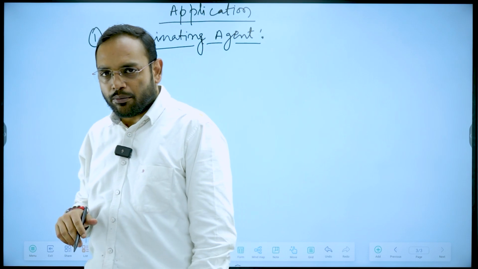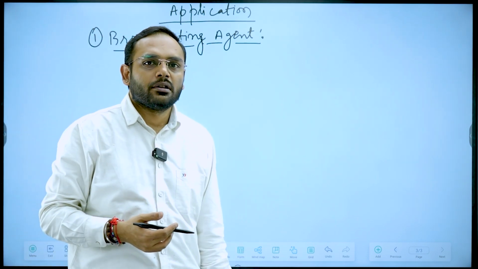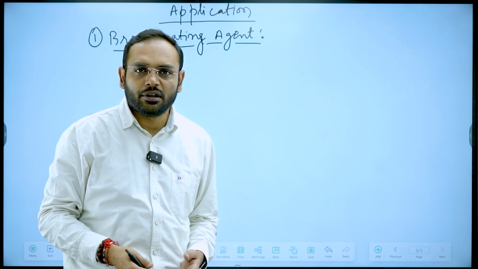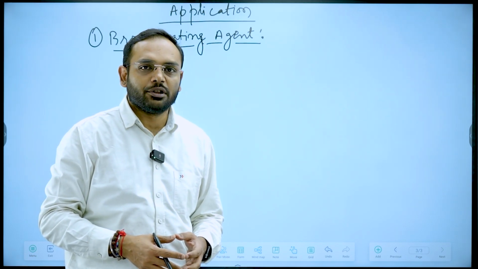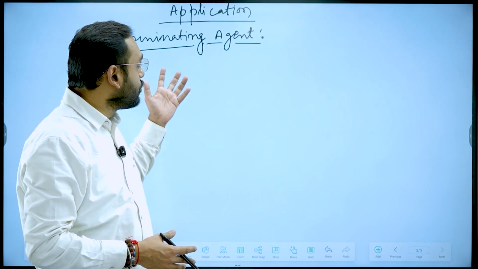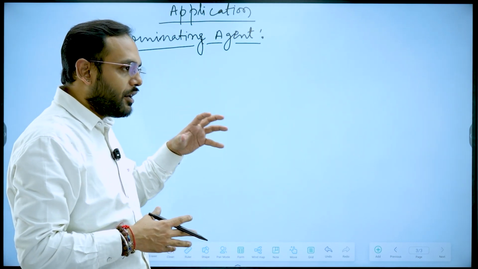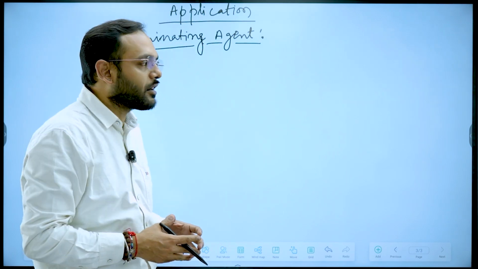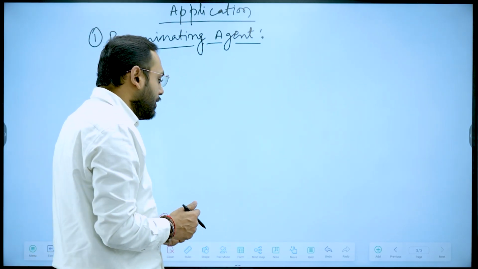Now, if I am trying to brominate anything, the simple way is to treat it with bromine itself. What is the problem when I do the reaction with bromine, and why do I have to use NBS as a brominating agent? Let's first study what happens if I directly react an alkene with bromine and what the problems are.